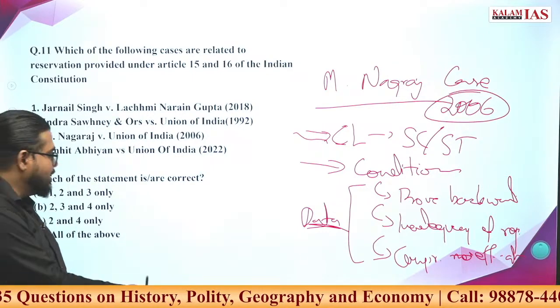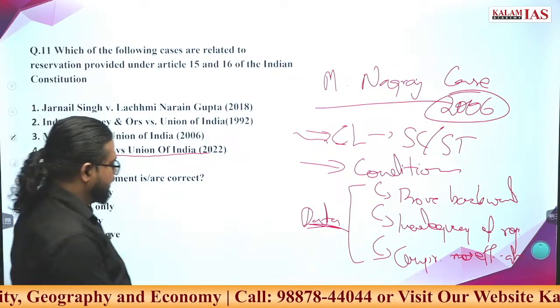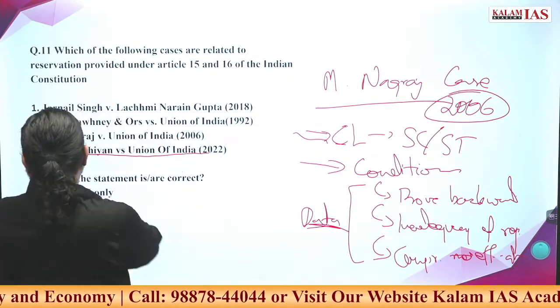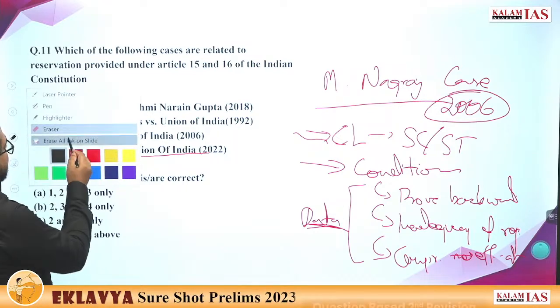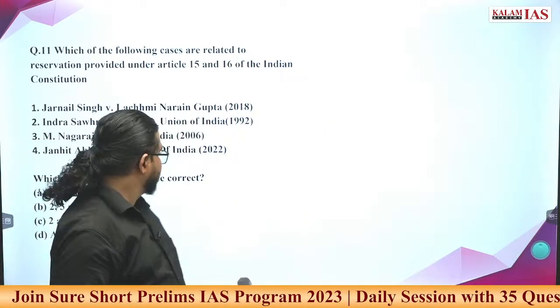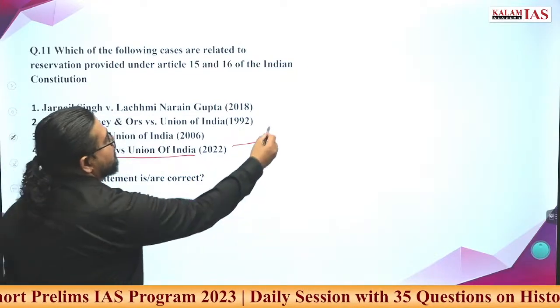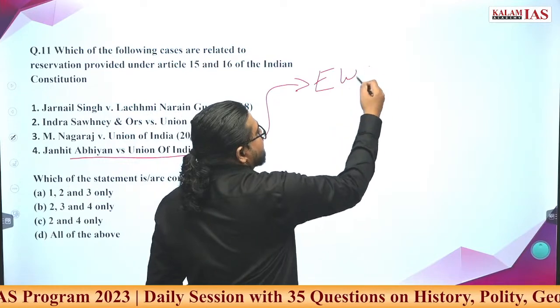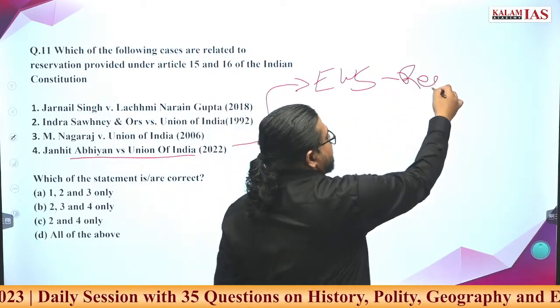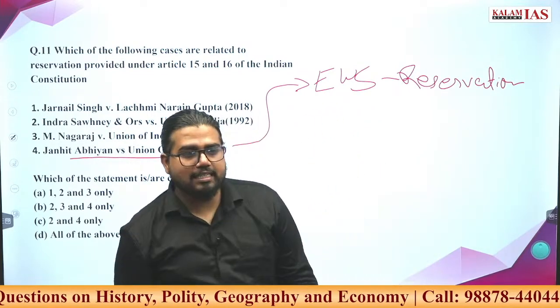Now, what is the recent development? That is the Janhit Abhiyan versus Union of India case. What is the case about? Tell me what the case is about. This is about economic weaker section reservations. What are economic weaker section reservations?